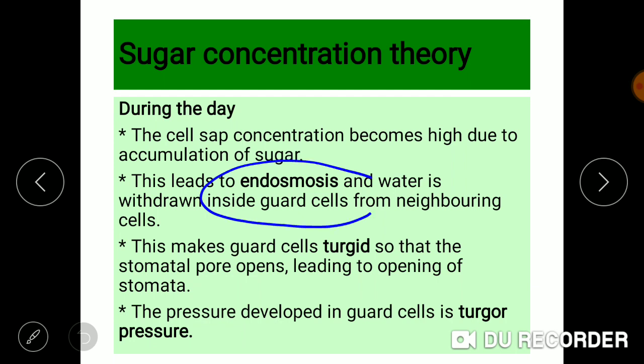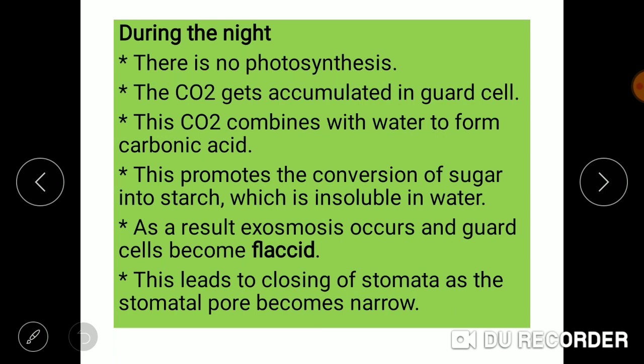But what are the factors leading to endoosmosis? So the factor here is that photosynthesis increases the sugar concentration within the guard cells, while during the night time no photosynthesis occurs, so the sugar concentration is reduced, which leads to the exoosmosis process.